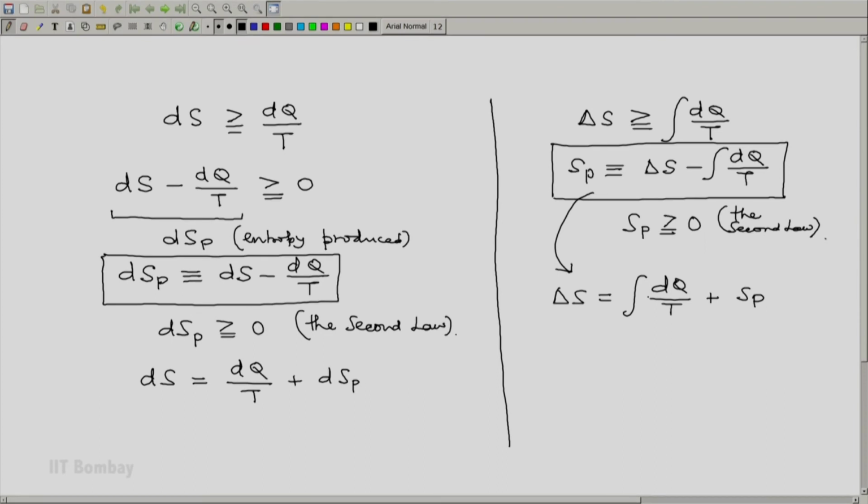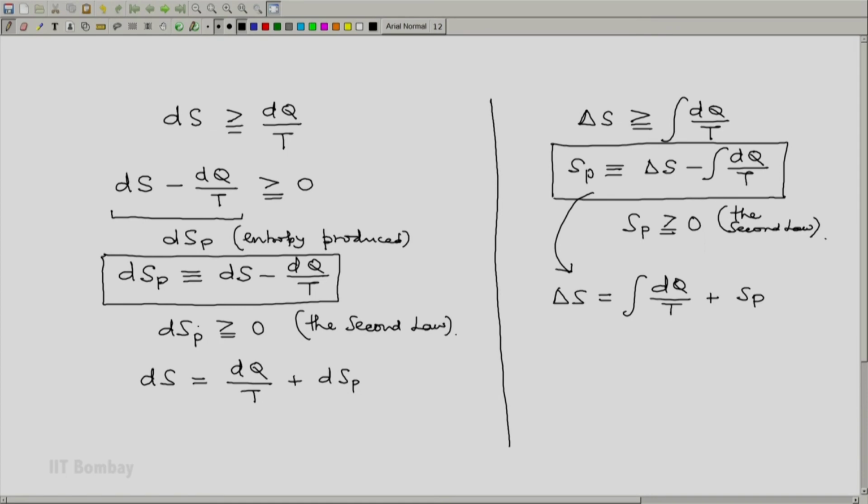One thing before we go is to notice that dQ for a general process, which is considered here, is not an exact differential, and hence when you integrate dQ we do not get delta Q, we simply get Q, the heat interaction. Similarly, our dS_p, the differential of entropy produced, is not an exact differential. So when you integrate that over a process, you just get the entropy produced in that process, not delta S_p, simply S_p. Thank you.